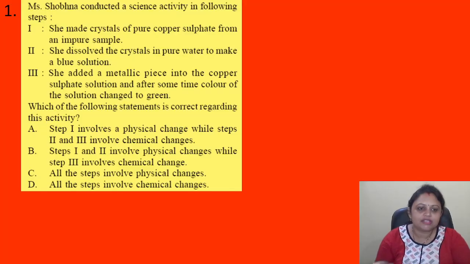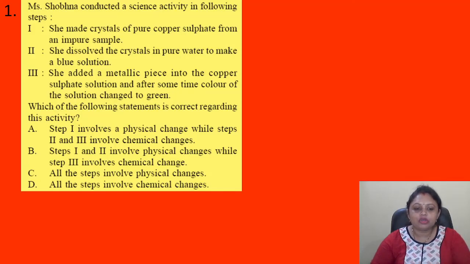Our first question: Ms. Sobhna conducted a science activity in the following steps. She made crystals of pure copper sulfate from an impure sample. She dissolved the crystals in pure water to make a blue solution. She added a metallic piece into the copper sulfate solution, and after some time, the color of the solution changed to green.